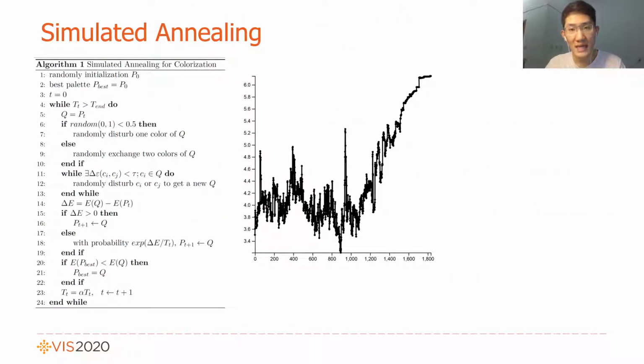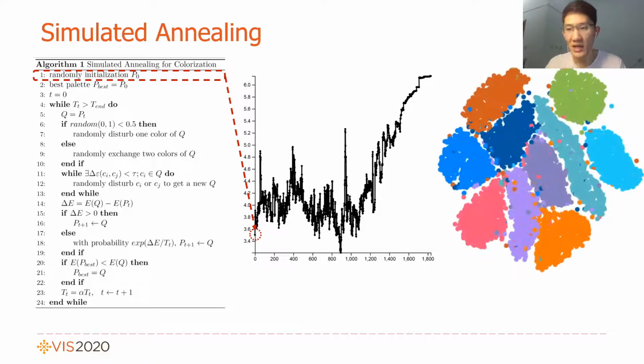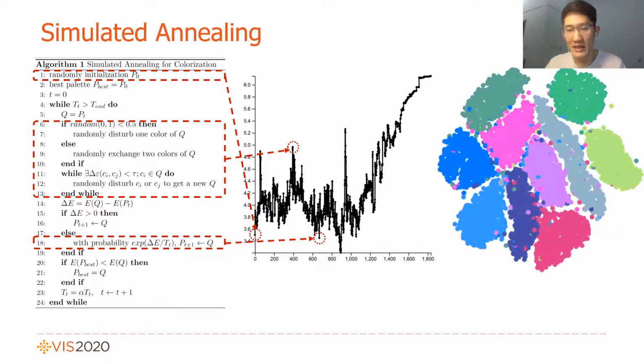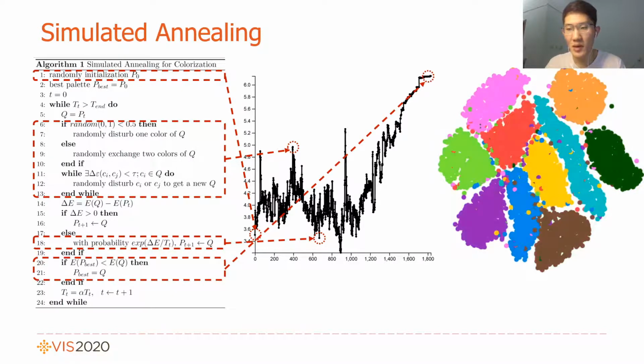In order to accelerate the optimization process, we use a customized simulated annealing algorithm. We first generate a randomly initialized palette, as shown on the right. Then we disturb the palette to find a new solution. Simulated annealing will accept bad results according to the temperature-dependent probabilities. We record the best result during the process, and this way get to a satisfied result.